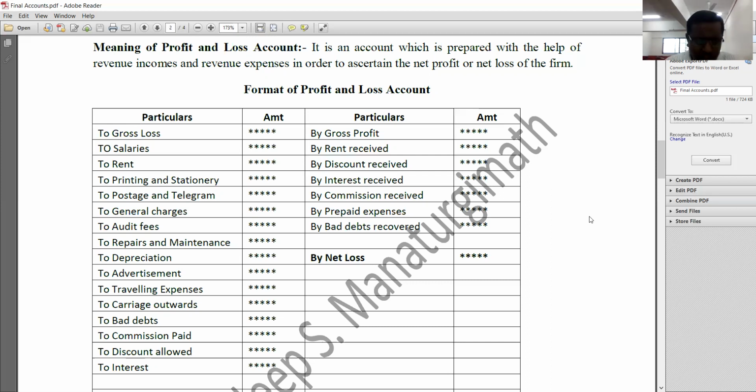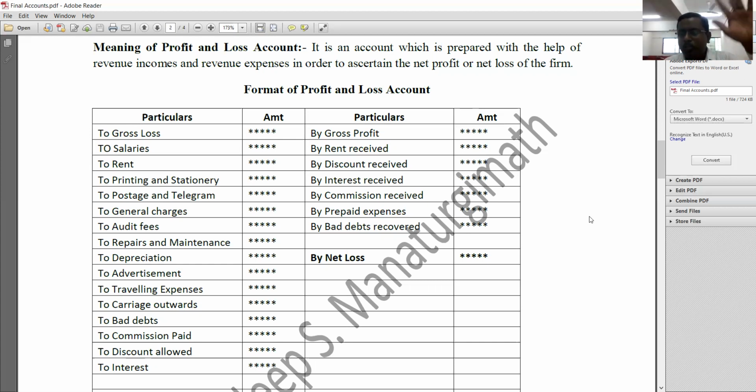But in this particular account, we are going to record all indirect expenses and incomes. What are indirect expenses? After production of goods, the costs that are not directly associated with the production are called indirect expenses. For example, we will pay rent, salary, interest, tax, insurance premium, and will spend money for repairs and maintenance. These all are considered indirect expenses.